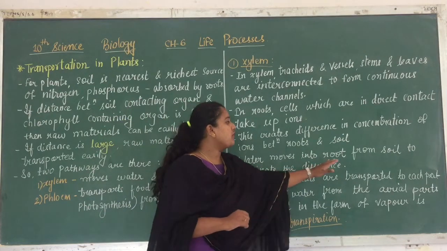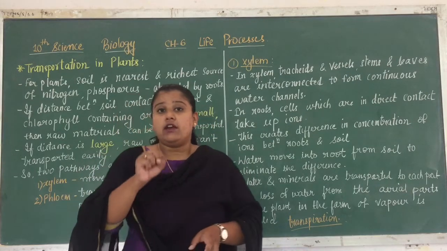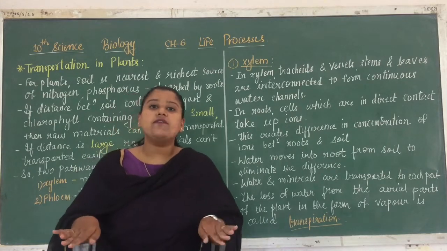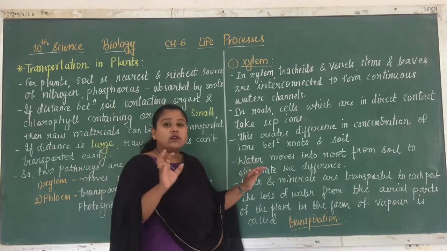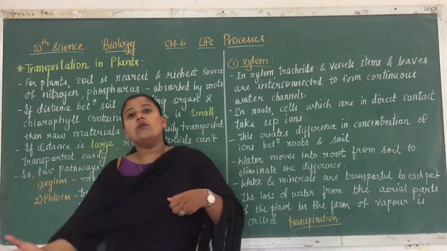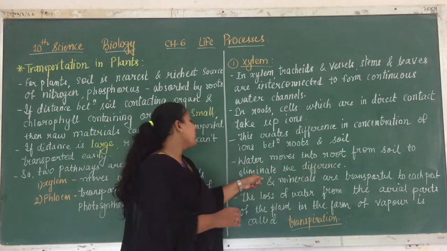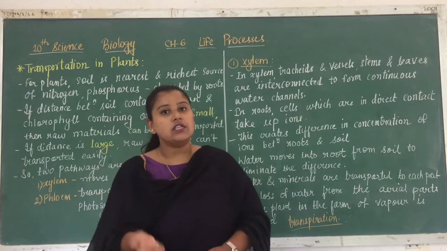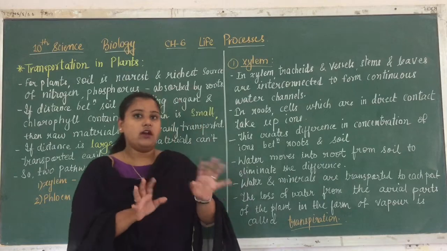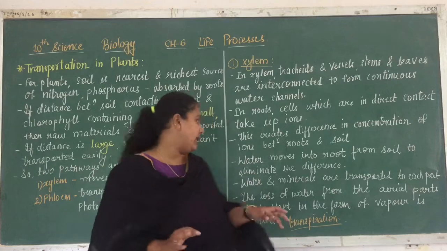Water moves into root from soil to eliminate the difference. Now to eliminate this difference, what the water does is, along with the ions, the water is also absorbed from the soil to the root. See, I have written water moves into root from the soil to eliminate the difference. So along with the ions, water is also absorbed so that the difference is not unbalanced, right? So when the water along with the ions moves, everything gets balanced.